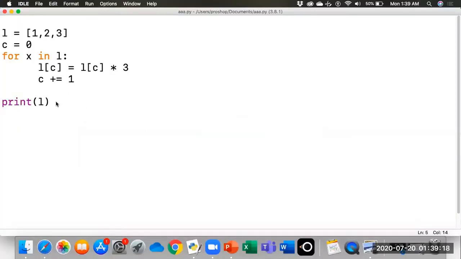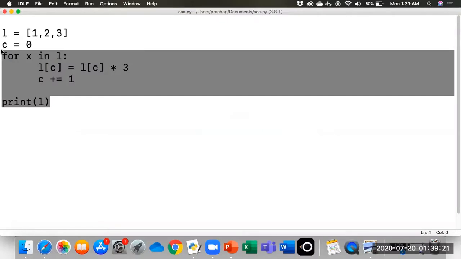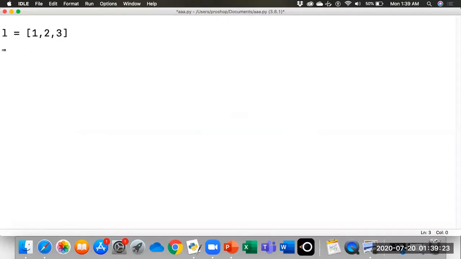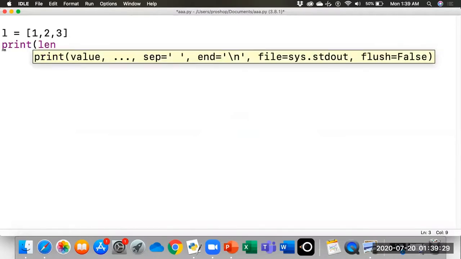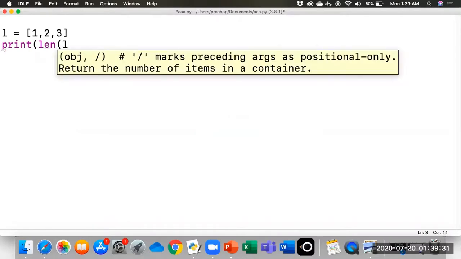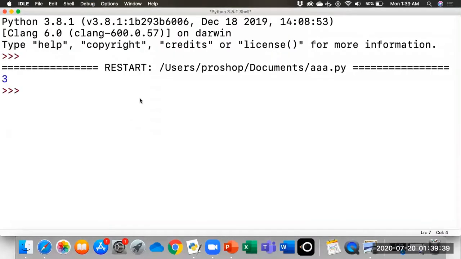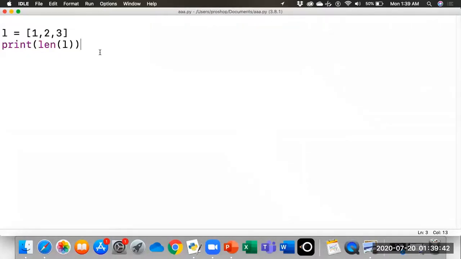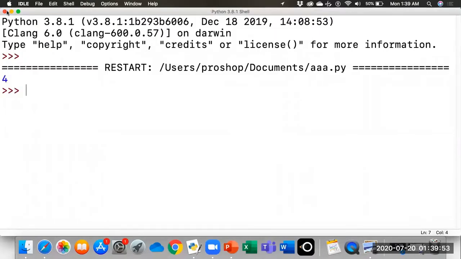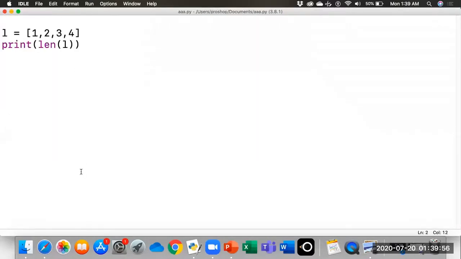Let's say this is a list and we want to print the length of the list, that is L. Okay, so it should print the value 3. We can see it's 3. In case you increase the number of elements, let's say we add one another element, it should give 4. Okay.